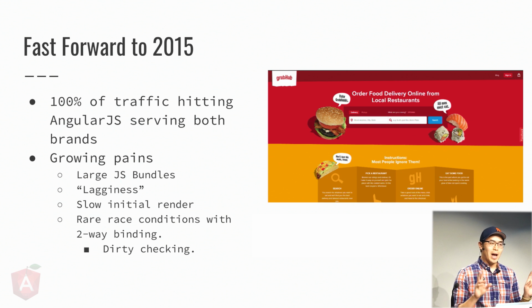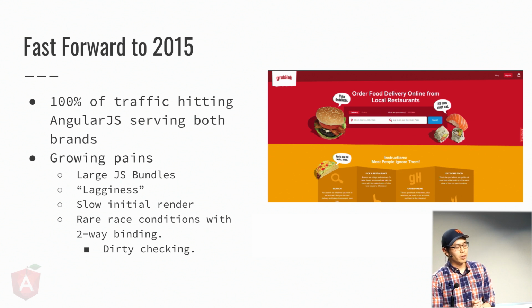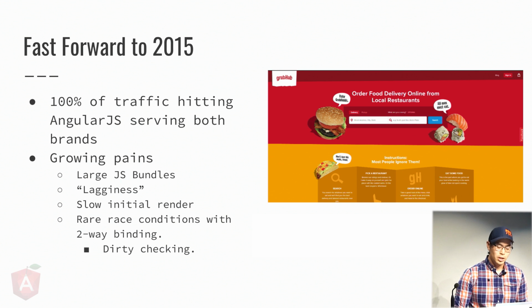We also got complaints about lagginess. With nothing more to go on, we started profiling our application and found that the number of watchers severely impacted the performance of the application. This was especially bad on pages with a lot of ng-repeats, like our menu or our search page.